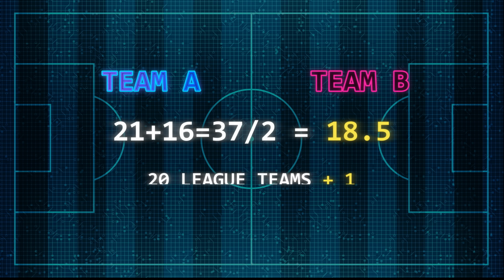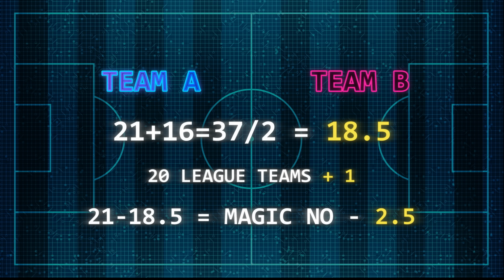We then divide this number by 2 and get 18.5. We then take this from the total league teams, which in this case is 21, so 21 minus 18.5 gives us a magic number of 2.5. We're looking for a magic number between -3 and 3.